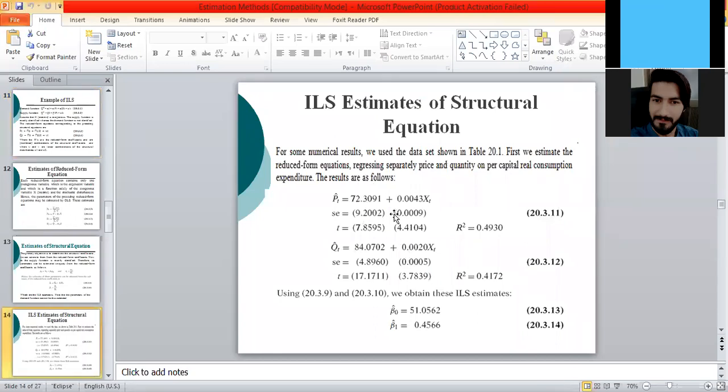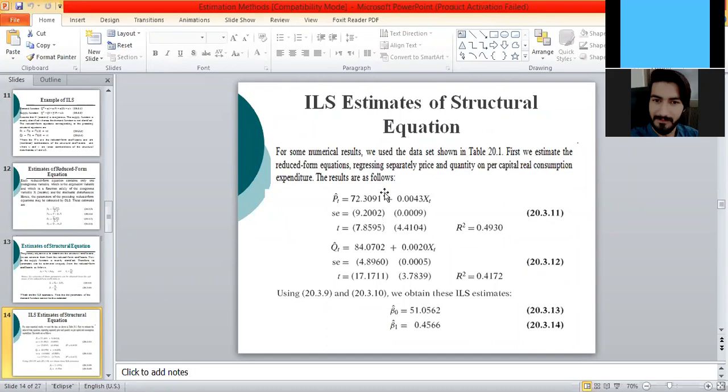This is the standard error, and if the standard error is minimum, it means the estimator is good. If the standard error is higher, it means the estimator is not a good one. So how precise is the estimate? It depends upon the value of the standard errors. If the standard error is low, it is a good estimate, and if the standard errors are high, the estimates are not good.